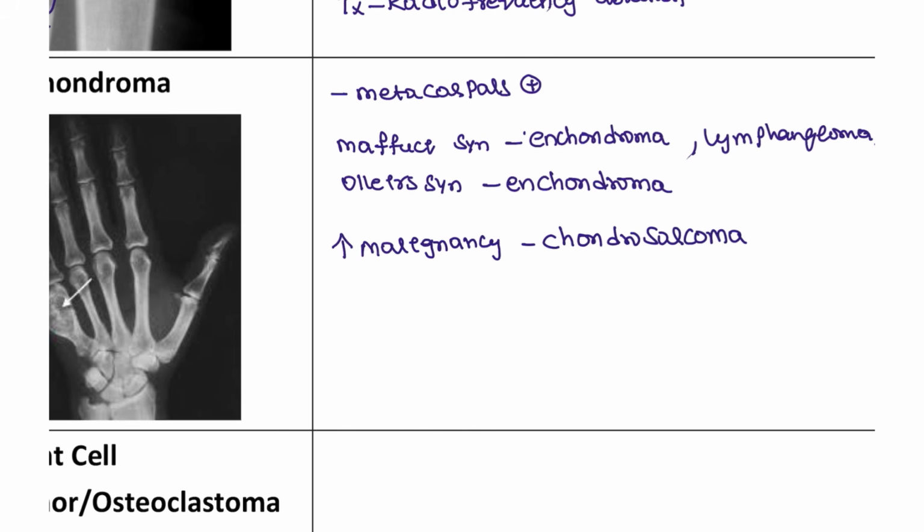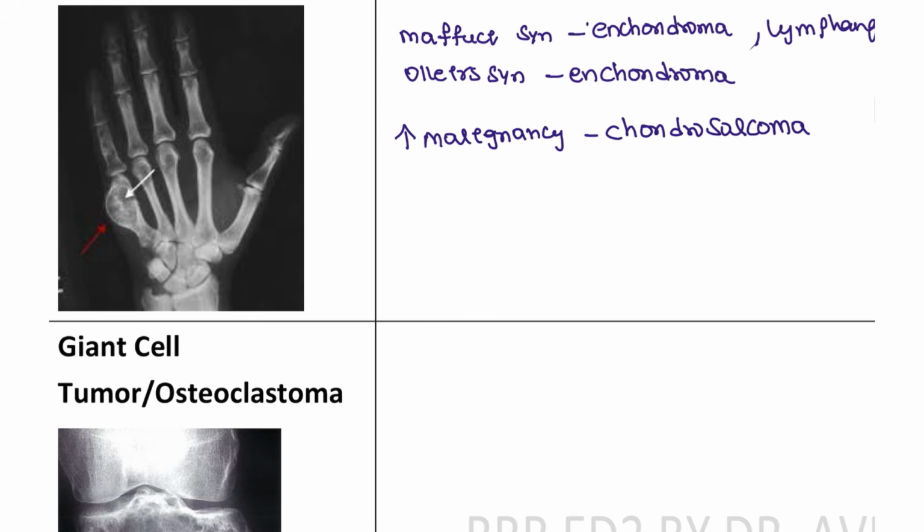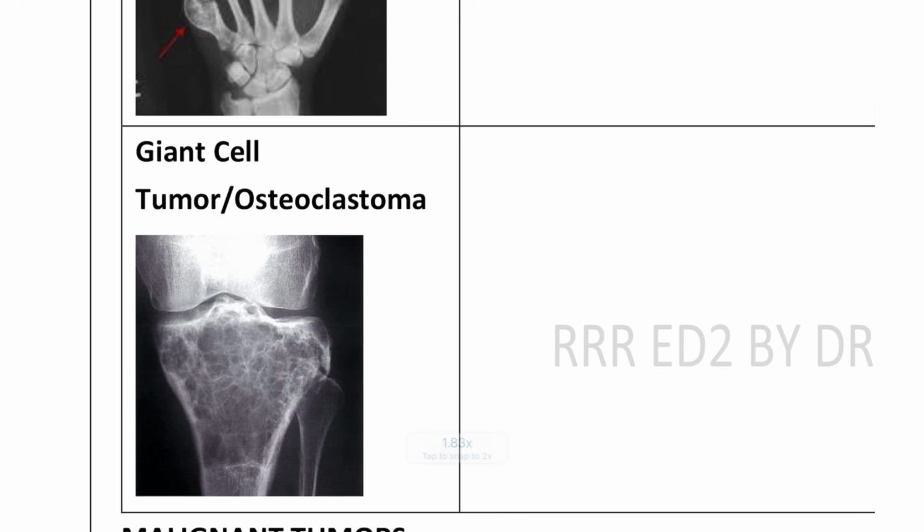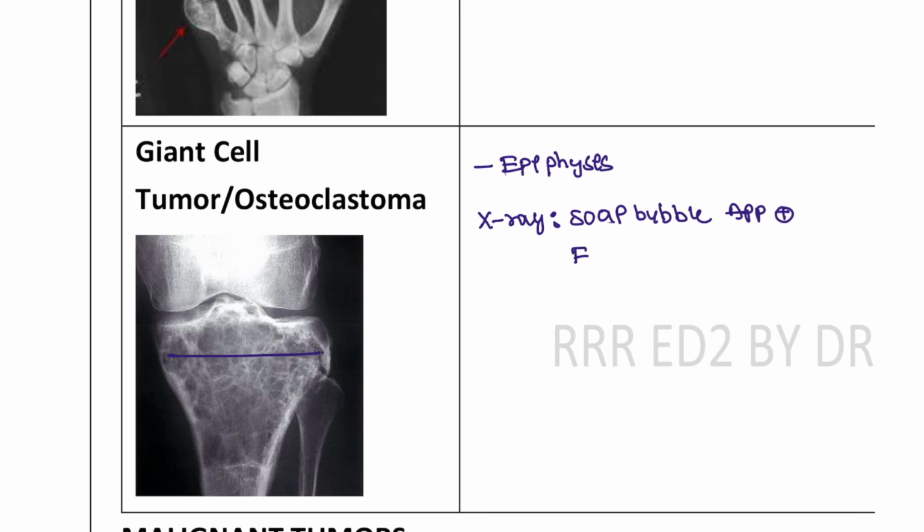Chondrosarcoma. Okay, this is how the enchondroma is described. Next, coming to the osteoclastoma, this is known as a giant cell tumor. It involves the epiphysis of the bone, right? Classically, epiphysis. Here you can see it involving the epiphysis, and on the X-ray it is going to show the soap bubble appearance.